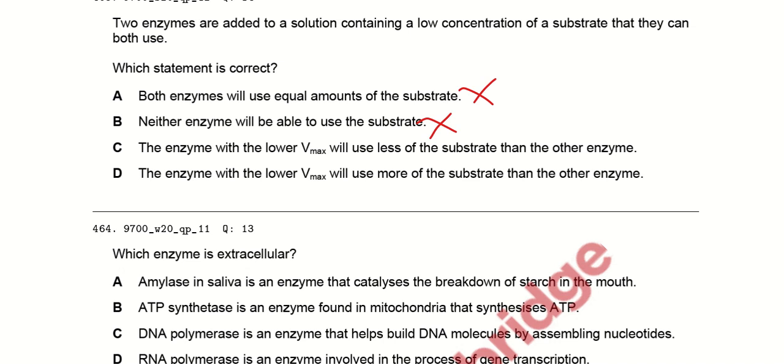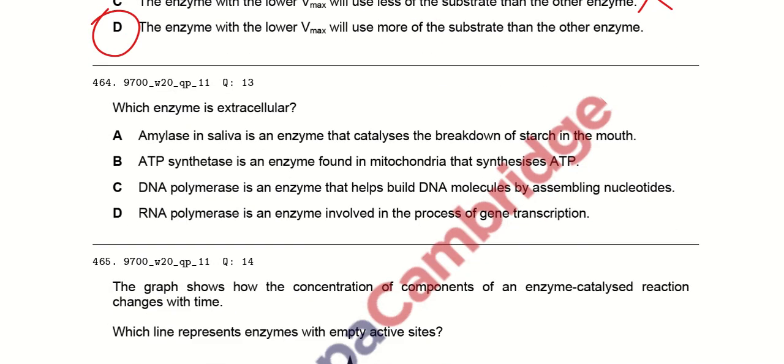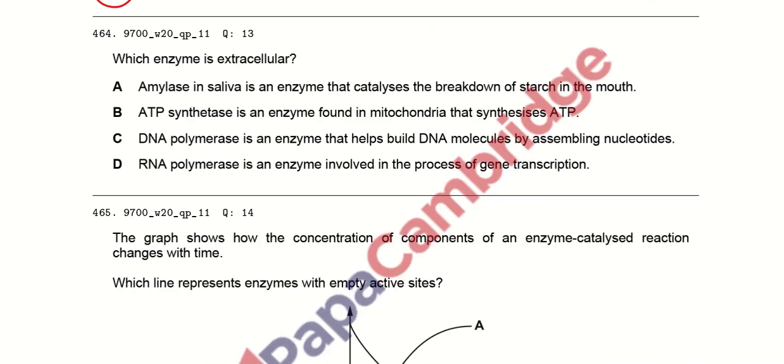The enzyme with the lower Pmax will use less of the substrate than the other enzyme. No, it will use more of the substrate than the other enzyme. So option D here is the right answer, because it will lead to more increase in the rate of the enzyme catalase reaction.